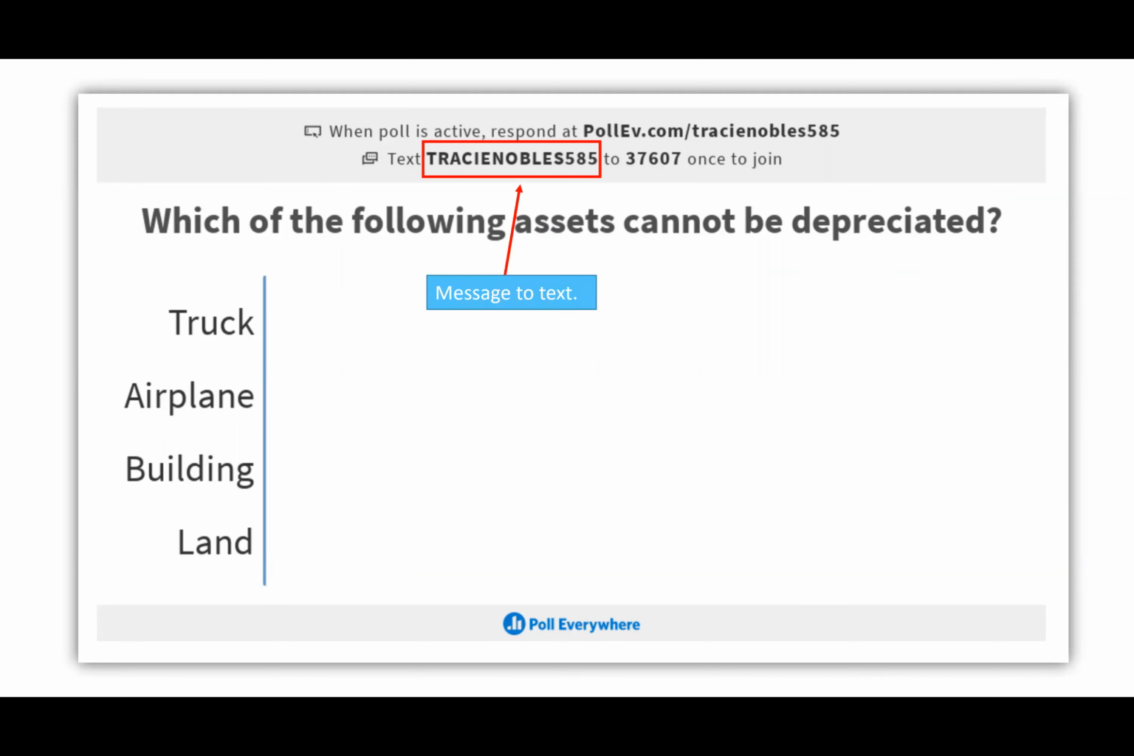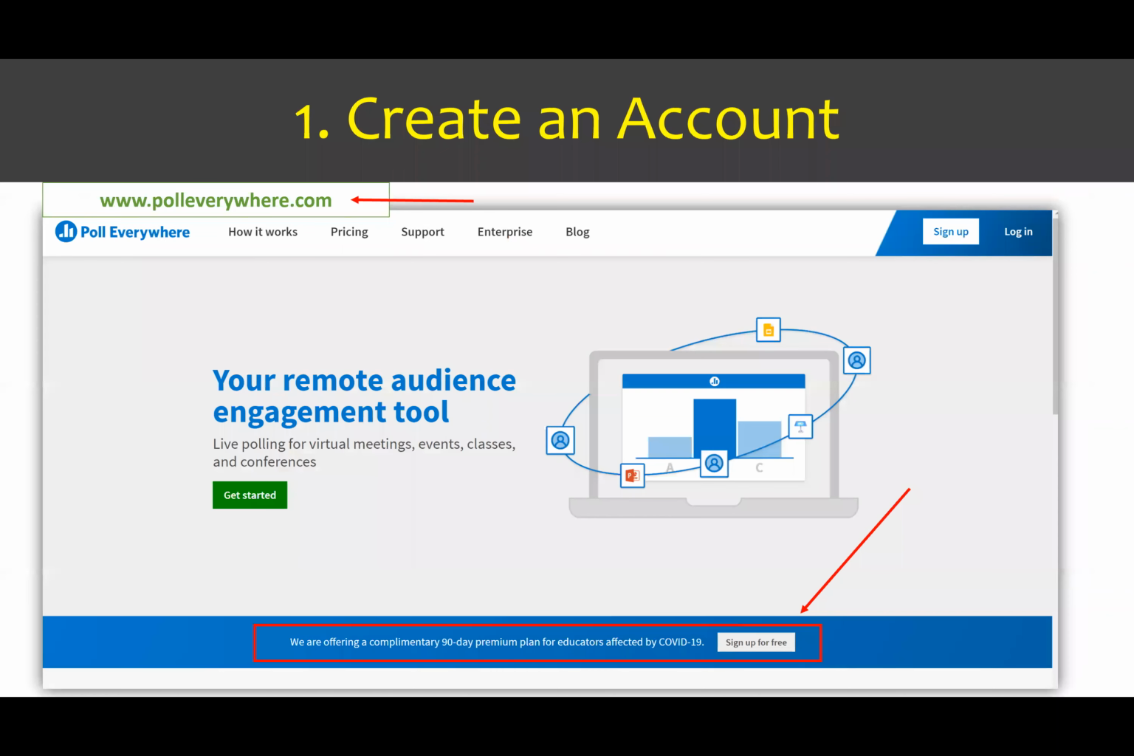So now let's talk about how we actually get an account and what the steps are. The first thing we're going to do to create an account is go to the Poll Everywhere website, which is polleverywhere.com. Right now on their main website, they are offering that complimentary 90-day premium plan. So you'll click the sign up for free button there.